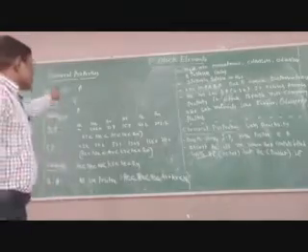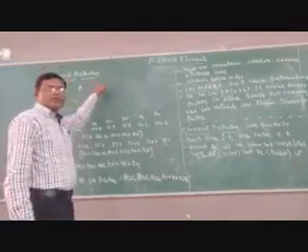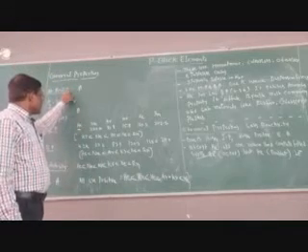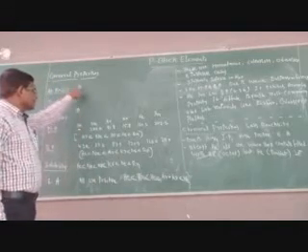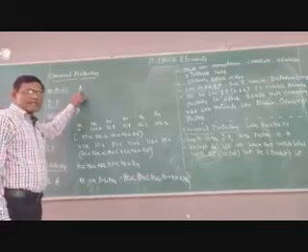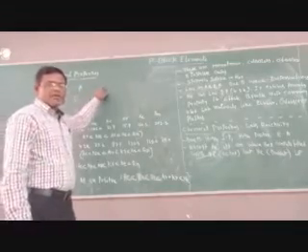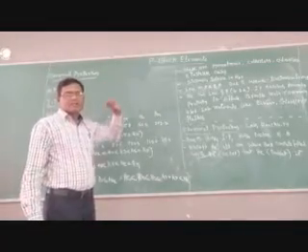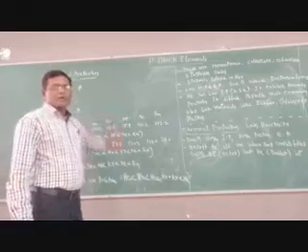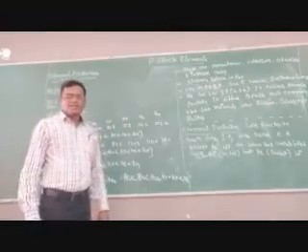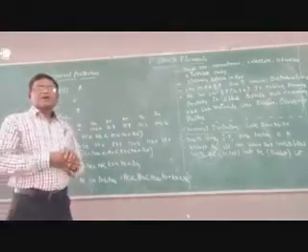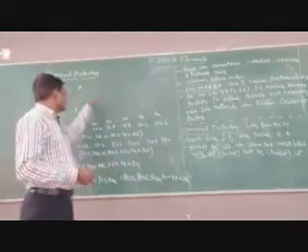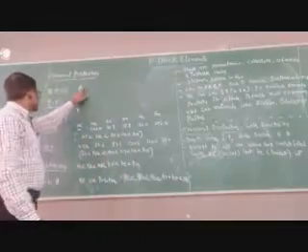Now children, the general properties of noble gases. You observe here, one by one, the property atomic radii. What happens? It increases from helium to radon. In every group, atomic radii increases because of the increasing number of shells. That is why atomic radii here also increases.